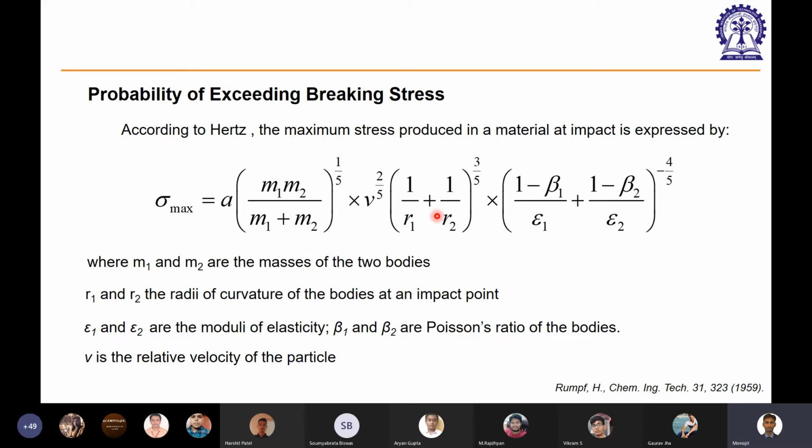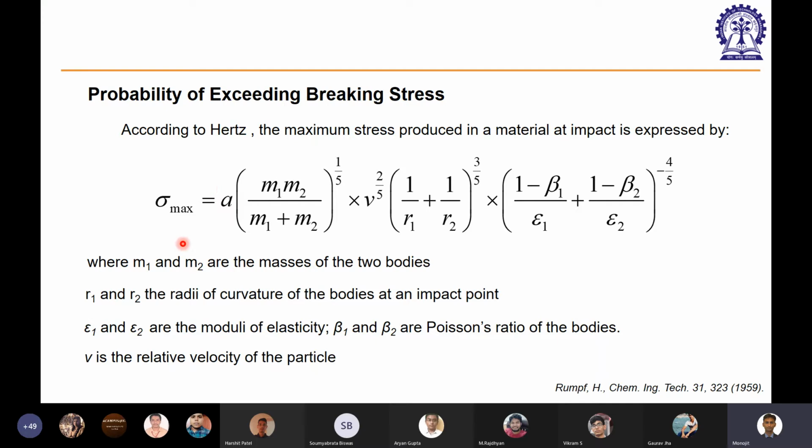This v is the relative velocity of the particle with respect to the moving arm in the case of the jaw crusher. I'm taking the jaw crusher example so that you can visualize what I'm trying to estimate. R1 and R2 are the radii of curvature of the bodies at the impact point. It's quite straightforward. Epsilon is the modulus of elasticity and beta is the Poisson ratio of the bodies. Obviously all these are solid properties, and if we know all of them, we are in a position to estimate sigma max.